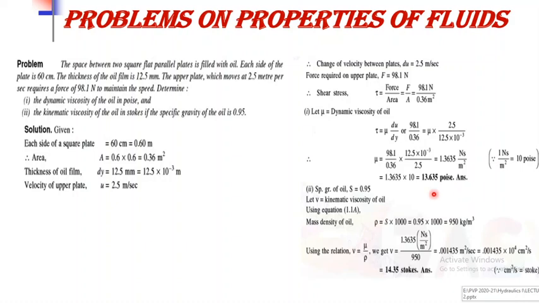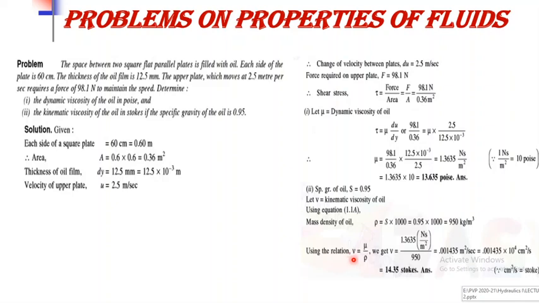Then second, you have to calculate the value of kinematic viscosity. For calculating the kinematic viscosity in CGS unit, the specific gravity of oil is given, that is 0.95. So the definition of kinematic viscosity is that it is equal to dynamic viscosity divided by mass density.